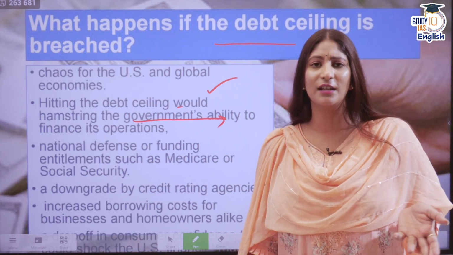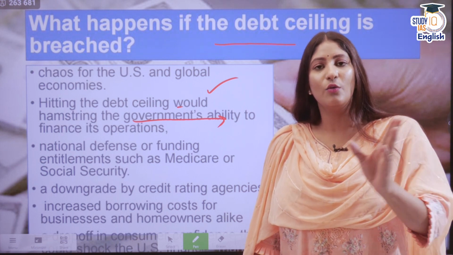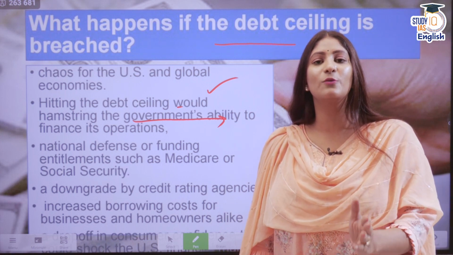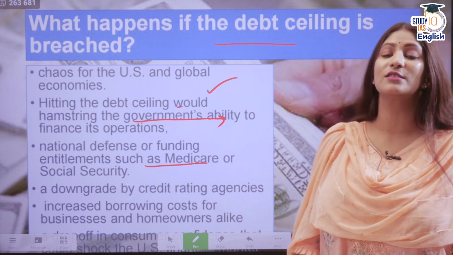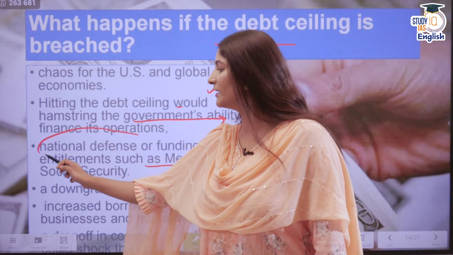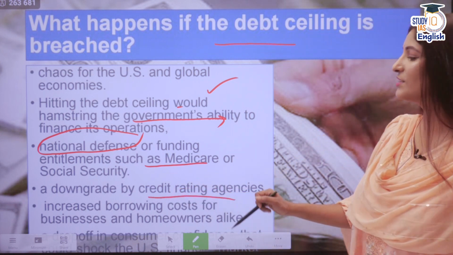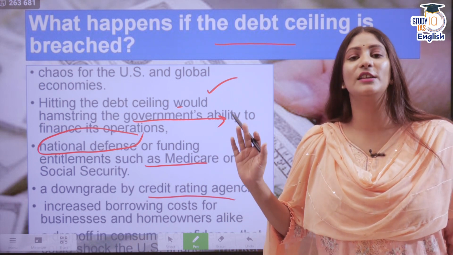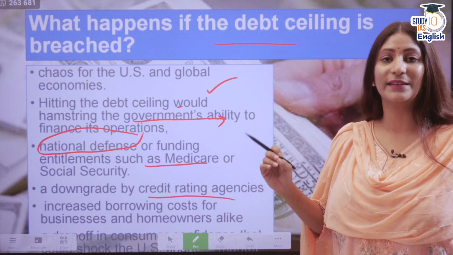The government will have nothing to give back to the public, as in no infrastructure development, no education, no security when it comes to pensions as well. And national defense or funding entitlements such as Medicare and Social Security could also be impacted. Why? National defense is the most important thing that the US has on its mind right now. And a downgrade by a credit rating agency will impact the sentiments of the investors in the US dollar. Weakening of the US dollar is nothing but chaos.